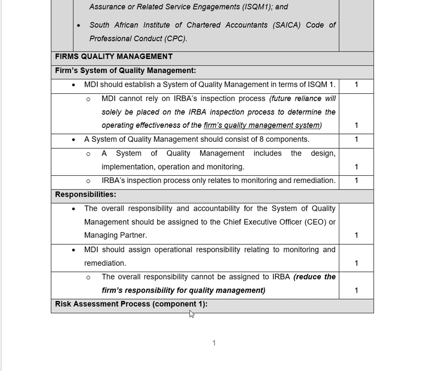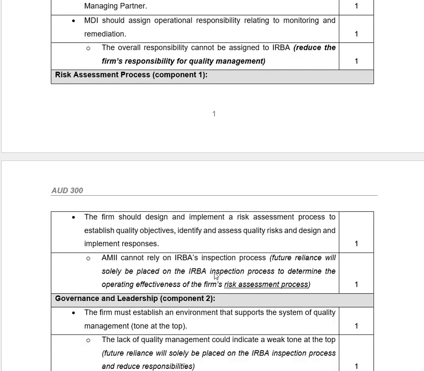As I've already said, we have 8 components when it comes to ISQM1. We're going to look at each component in isolation and also discuss further and broaden the understanding of what has been put in the solution. So when you're looking at the risk assessment process, component 1, we're going to read and see what we have there.